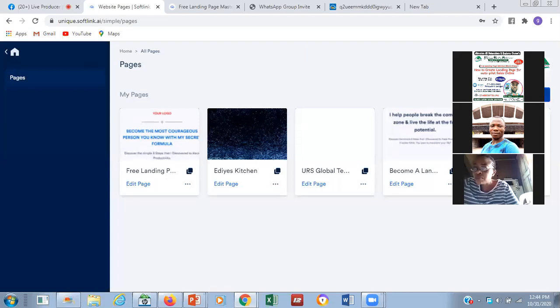So what you do is this: before you start creating your landing page, get the content of the information that you want to put up, write it down, then get the images. You can use your phone to snap the image of your product, and get a logo for your company. It's very cheap now. You can also create it for yourself. I think there will be a class where we'll take how you can use some of the apps we have on our phone to do that.